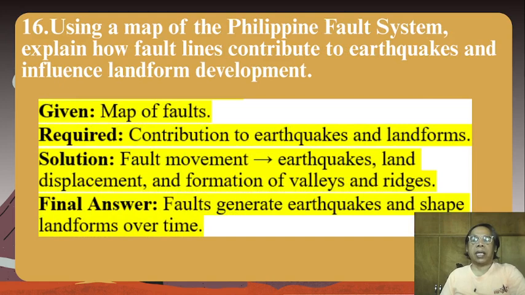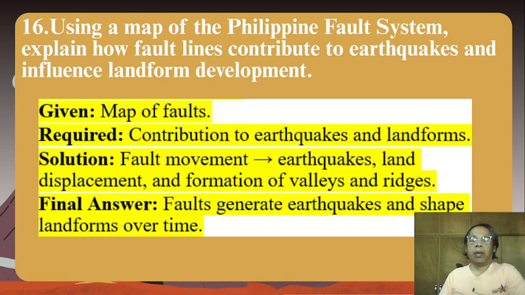Number 16. Using a map of the Philippine fault systems, explain how fault lines contribute to earthquakes and influence landform development. Given, map of faults, required contribution to earthquakes and landforms.